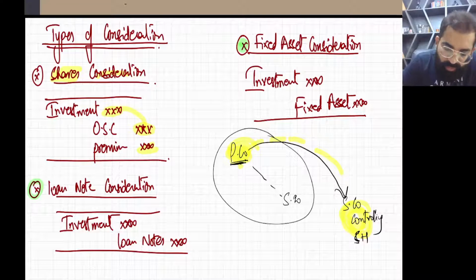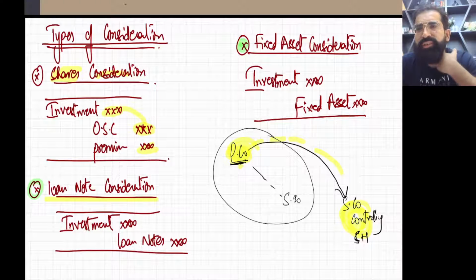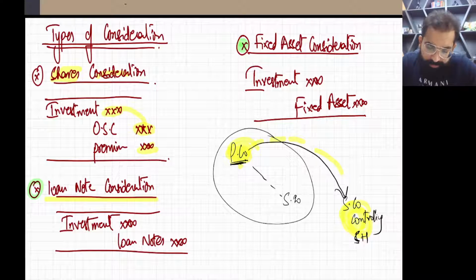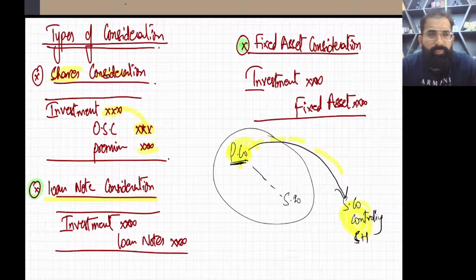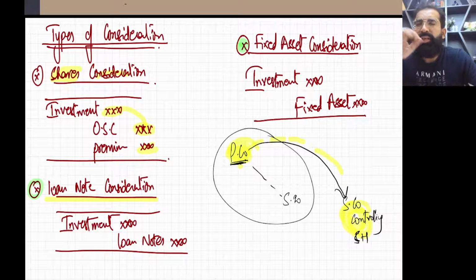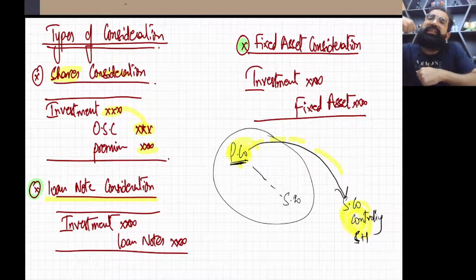Now the next thing, loan note consideration. What is loan note consideration? Listen. The parent company has bought shares of S company from S company's shareholders, and in return the parent company has issued loan notes.